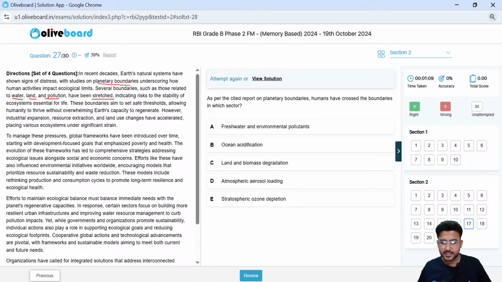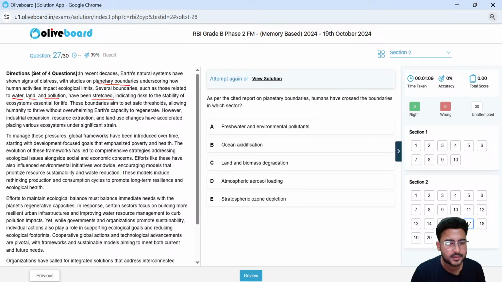Now, the student who is reading it for the first time, who is not aware about the planetary boundary report, will get confused, right? So this is a high level question, I can say. Efforts to maintain ecological balance must balance immediate needs with the planet's regenerative capability, in response to certain sectors on building more resilient urban infrastructure and improving water resource management to curb the pollution impact. So broadly I can see that they have talked about water, land and pollution, right? Some boundaries are also breached here.